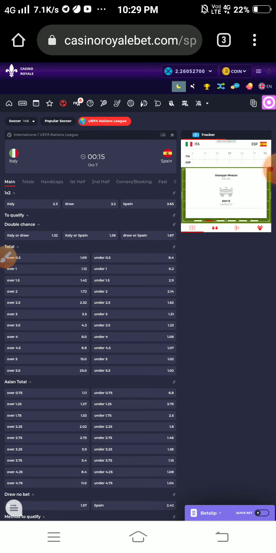How did I analyze this match? Check the history: 5 matches of Italy and 5 matches of Spain. I found that in Italy's last 5 matches, Italy won 3 matches and 2 were draws, and in Spain's last 5 matches, Spain won 3 matches but had 2 losses. In the 5 head-to-head matches, Italy won 2 matches, 2 were draws, and Spain won 1. Italy is in good form also, and this match is on Italy's home ground, so home advantage will also be there. The chances of Italy winning are higher, more chances showing.